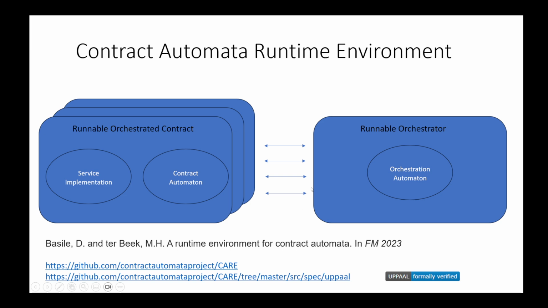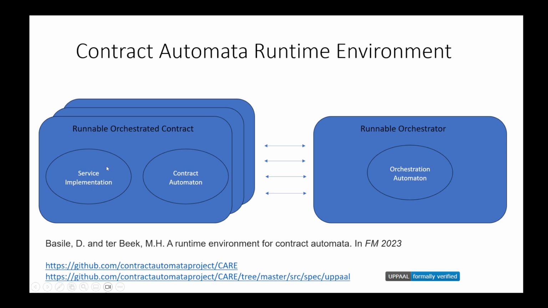The two main classes are the runnable orchestrator and the runnable orchestrated contract. As we see in this diagram, the runnable orchestrator is an implementation of an orchestrator that reads the orchestration automaton and communicates with the services. Each service is represented by a runnable orchestrated contract. This is a wrapper that is responsible for pairing the specification, given as a contract automaton of rank 1, with the service implementation.